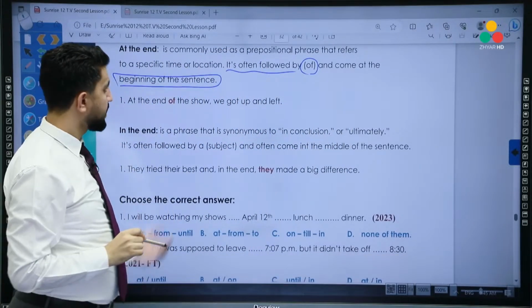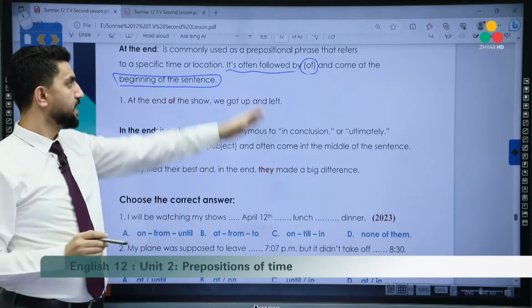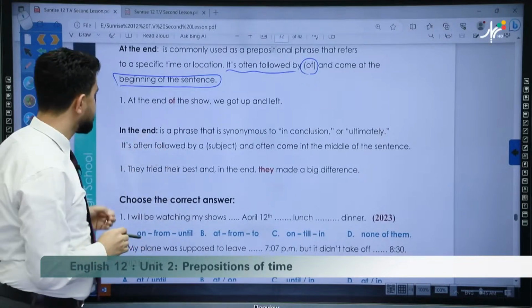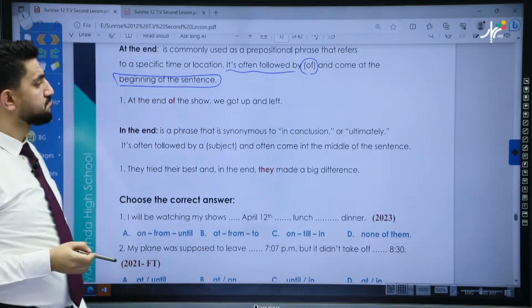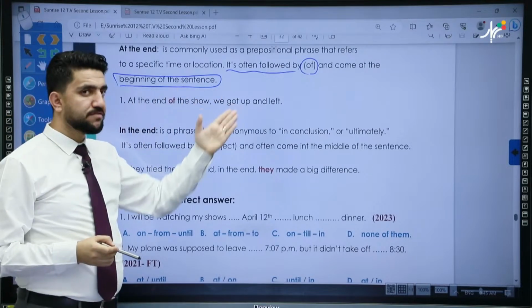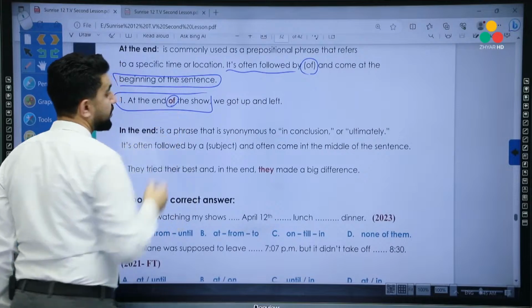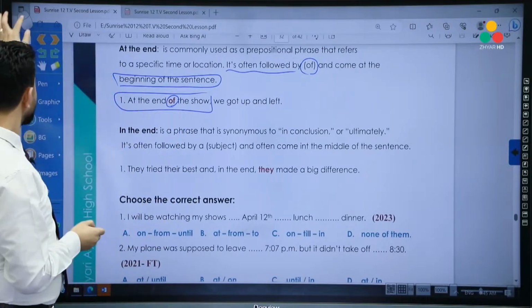At comes, so we have 2 rules here. It's followed by of, and it comes at the beginning of the sentence. So for example, at the end of the show, we got up and left. Okay, at the end of the show, as you can see, it's at the beginning of the sentence. It's also we have the word of here. That's why we use at the end.